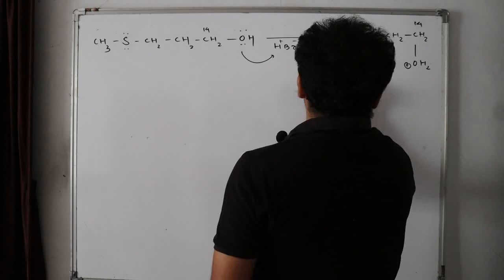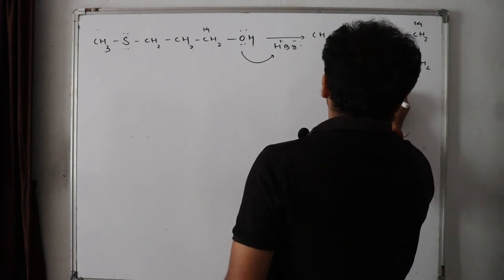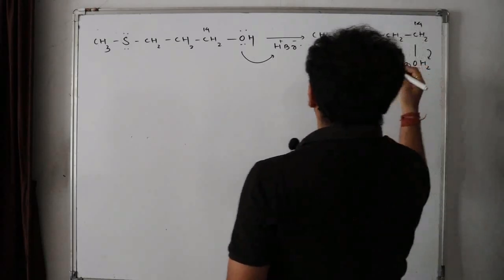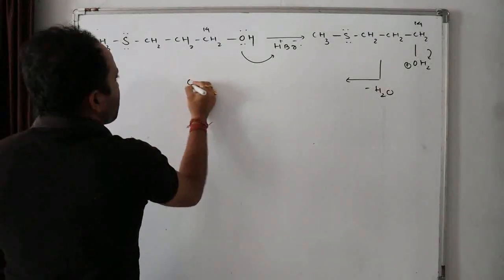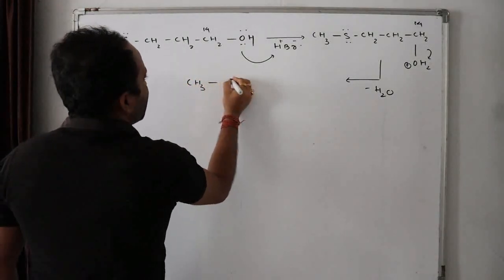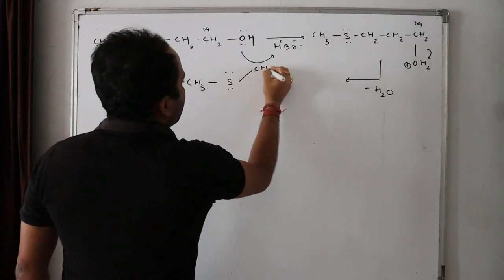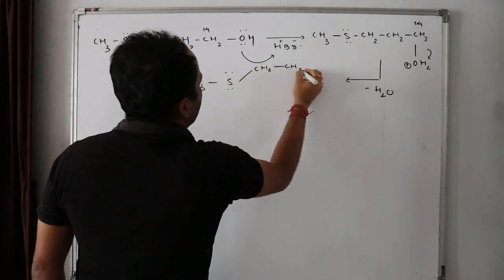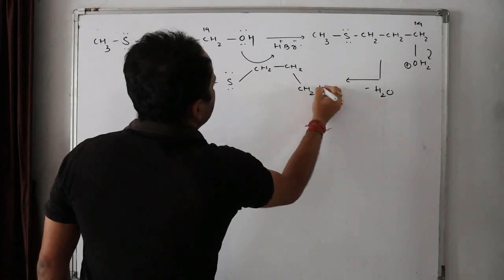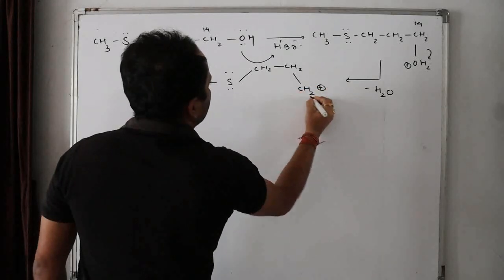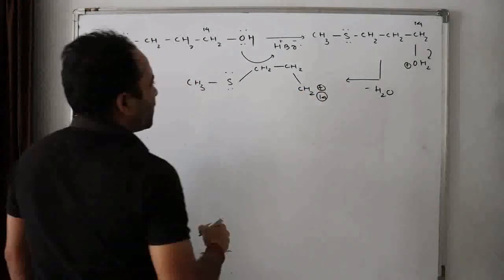What will happen in the next step? H2O is released. So what is formed here? CH3 S CH2 CH2 CH2 plus, which is 14, isn't it?